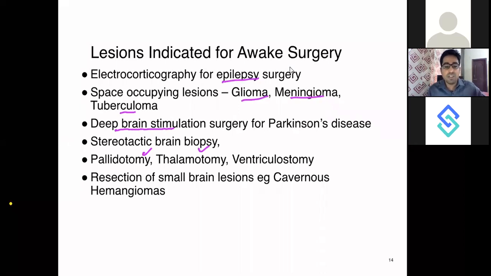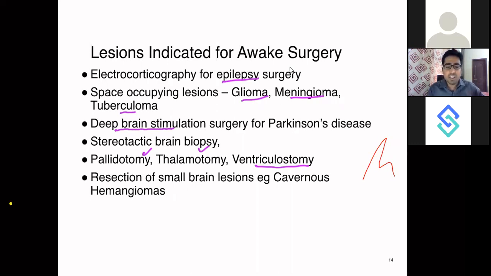So in all those cases, you can do a pallidotomy, thalamotomy, and ventriculostomy is your lateral ventricles. If you are inserting a drain to drain the excessive CSF or excessive blood inside your ventricle, that is called ventriculostomy. So in those procedures also, you can choose to do an awake surgery.